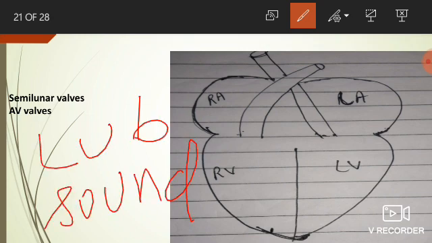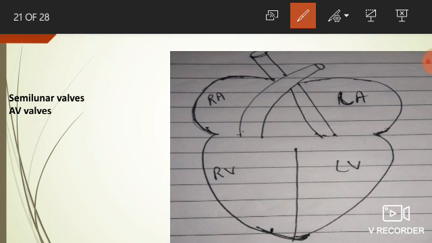Lub sound. This is the first heart sound which we can hear at the time of closure of AV valves. After closing of AV valves, the SLV, that is semilunar valves of both aorta, are opened.